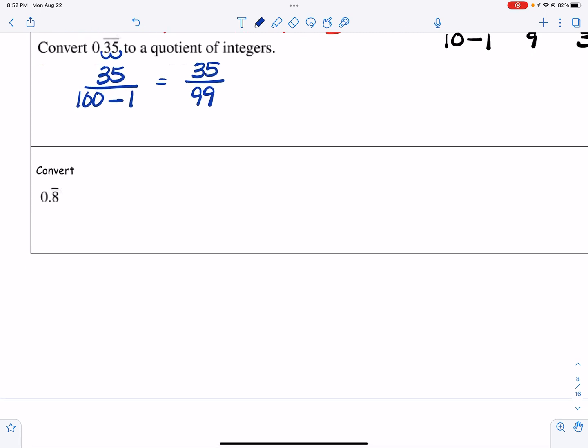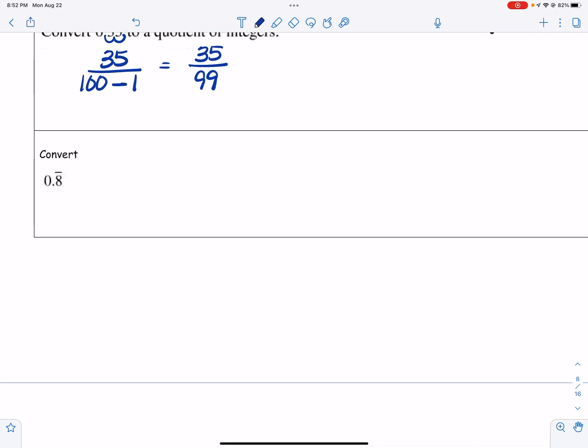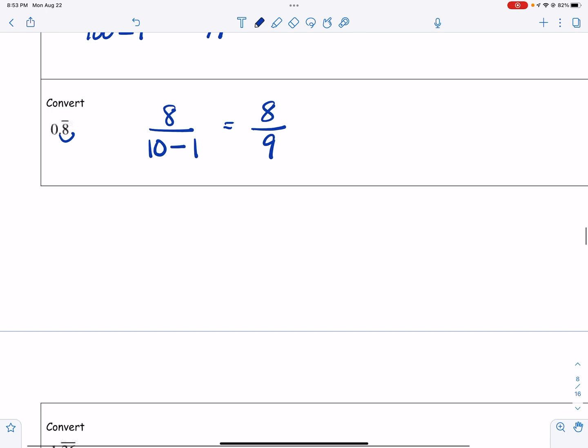So now we'll try this one, 0.8 repeating, okay? So we write 8. We take 10, because there's one place after the decimal point, we use the repeater bar and we subtract 1. So that becomes 8/9.